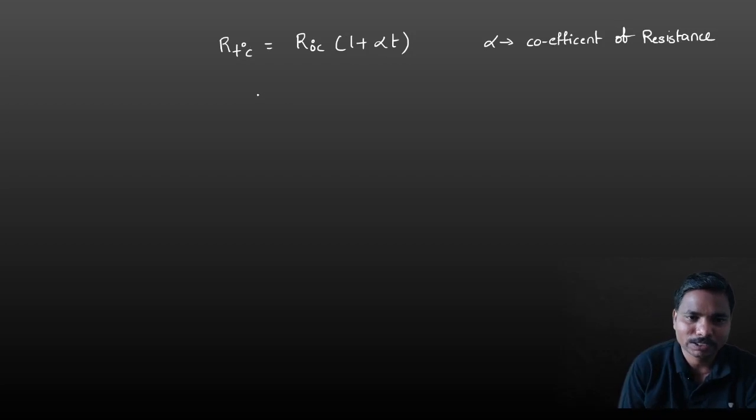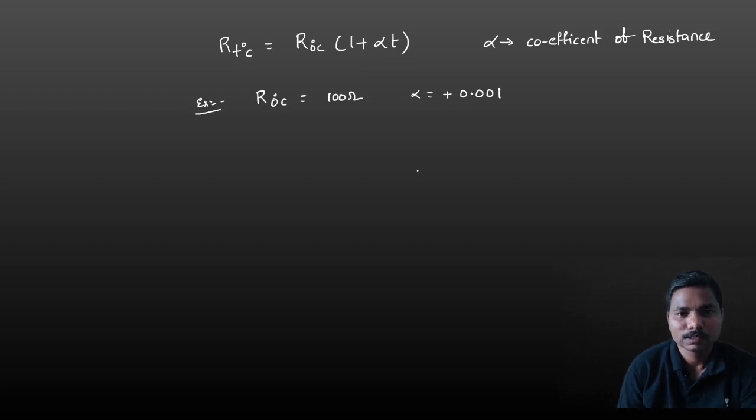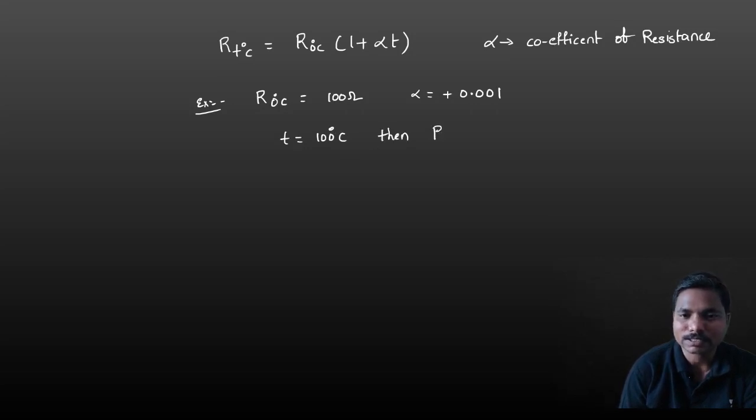For example, let us take R at 0 degree centigrade as 100 ohms, and alpha equal to plus 0.001. If they ask, when the temperature increases to 100 degrees centigrade, what is the resistance?